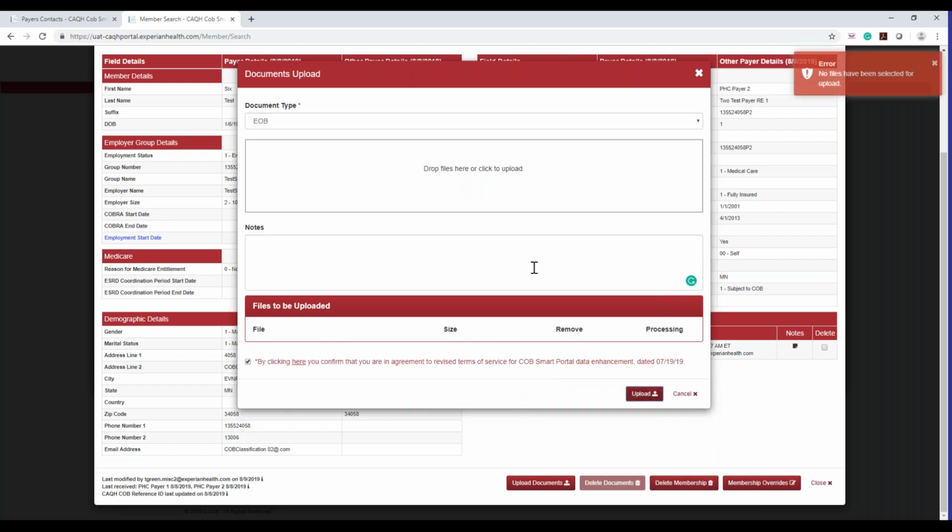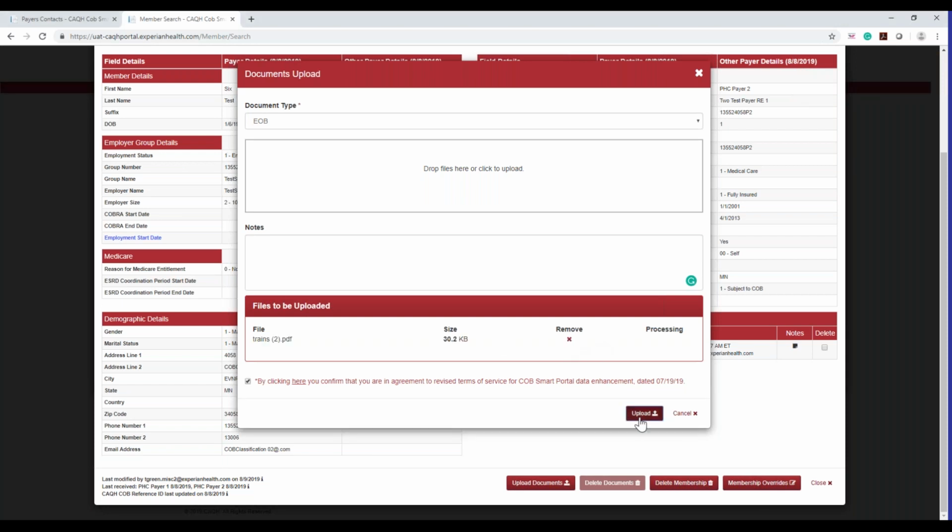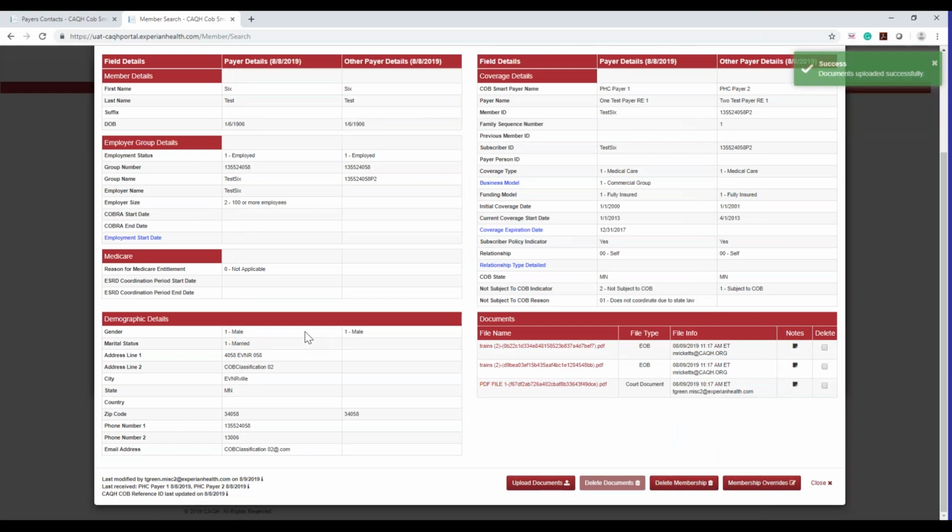All right, and then you can go ahead and upload here again. It will tell you no file is selected for the upload. Then you can go ahead and click the right document to be uploaded. Okay, I don't want to remove this. I'm going to go ahead and upload it here, and you'll get the success message that it's been uploaded correctly. So now you can see who's uploaded what.